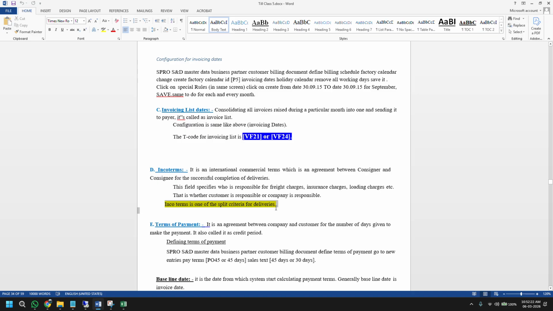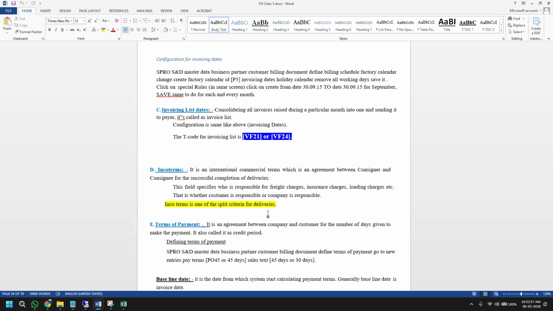This is also one of the interview questions. There are a few parameters, and at least a few you should remember as of now: the Incoterm, the sold-to party, which anyway has to be the same, the terms of payment, and the shipping address. So at least these three you remember as of now. The plant, shipping point, all those things have to be similar. Then only can you create a single delivery from multiple orders. We'll discuss this well when we discuss the split criteria.